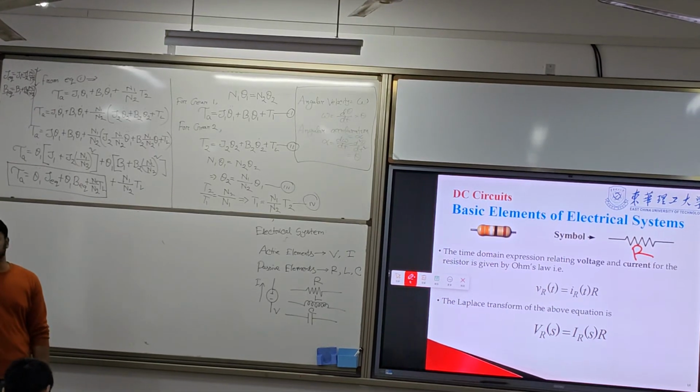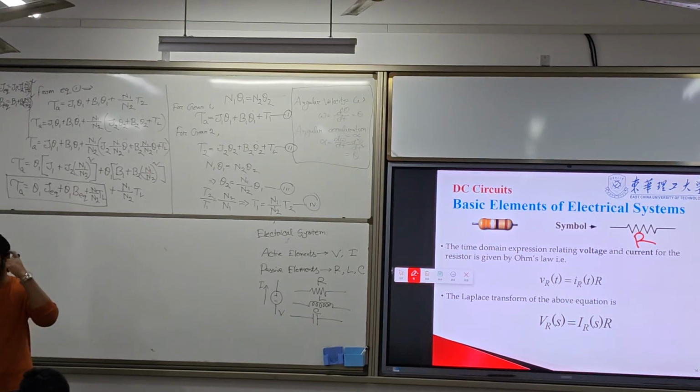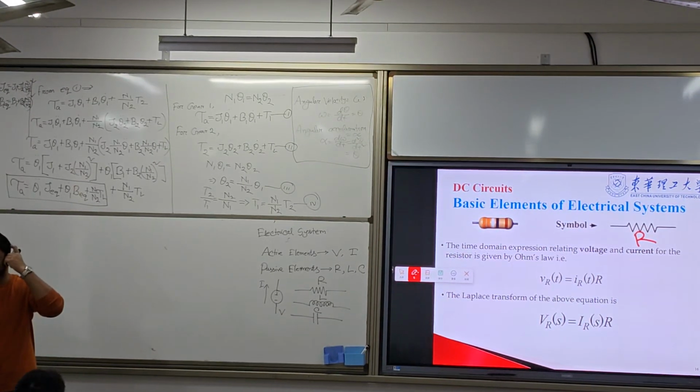Now you already know about the Ohm's law, right? Ohm's law, you already studied that Ohm's law in your school. What is the Ohm's law?